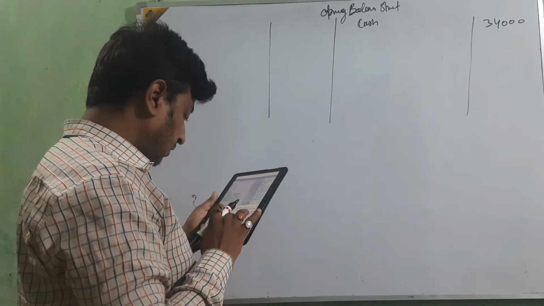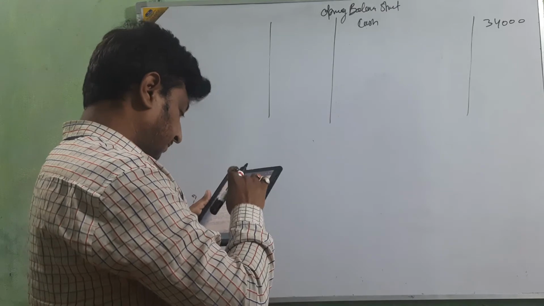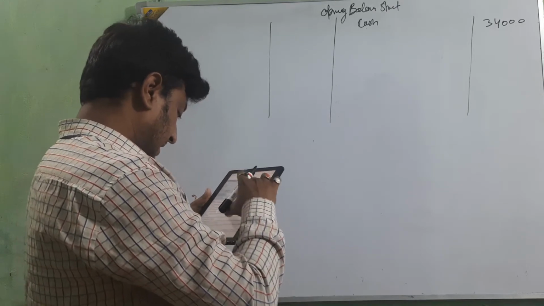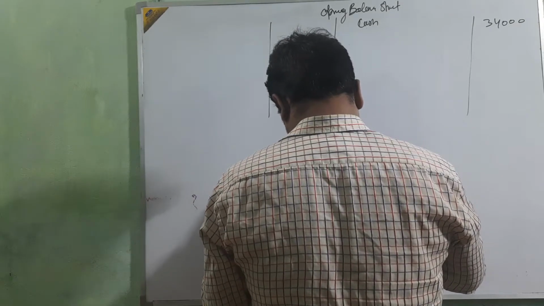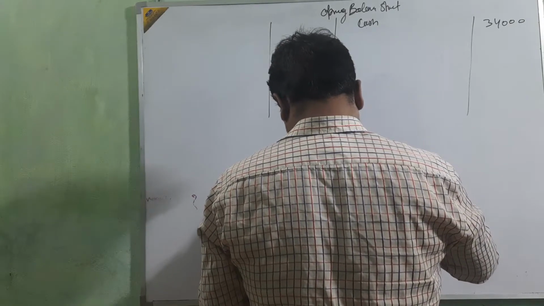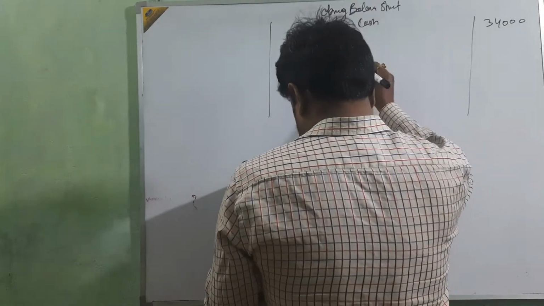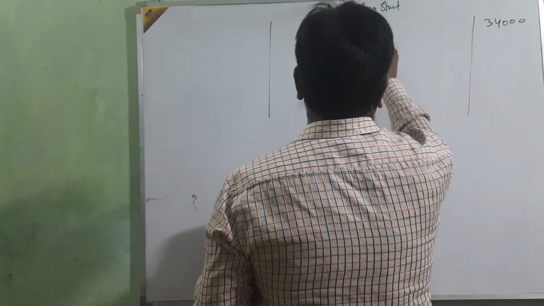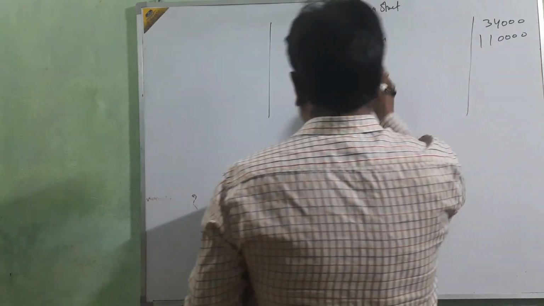Then assets. Then we are going to show the assets. Furniture 1,10,000.